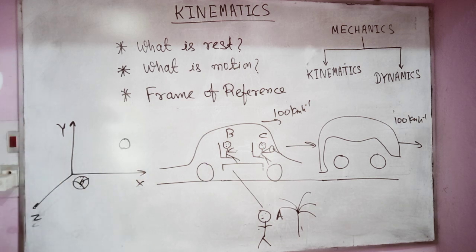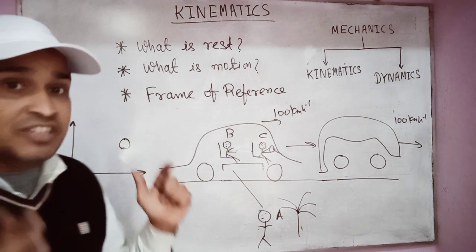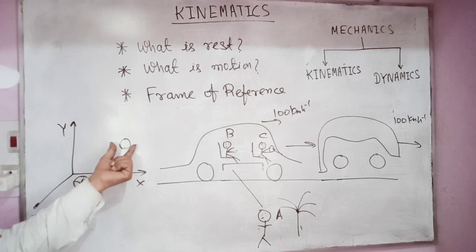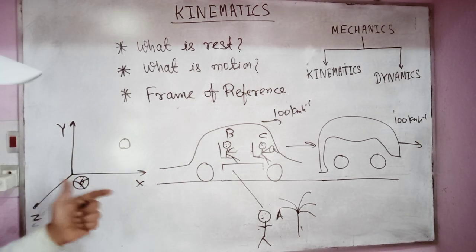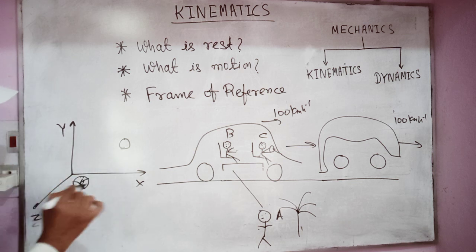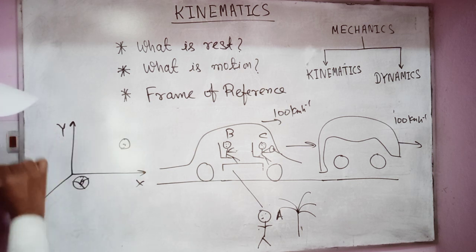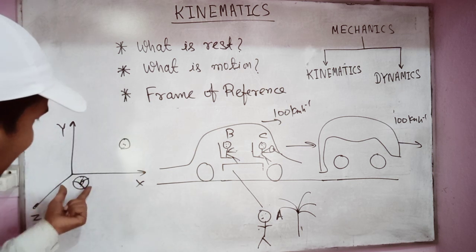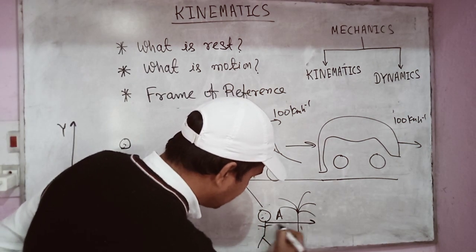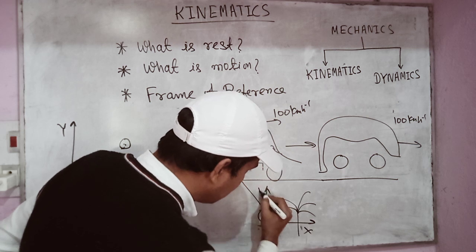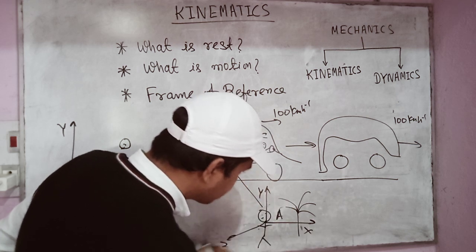If all its coordinates, x, y and z, remain fixed as time passes, then this body is said to be at rest. But if any one of the coordinates, x, y or z, changes as time passes, then this body is in motion. For example, suppose I attach this frame of reference with A, x, y, z.